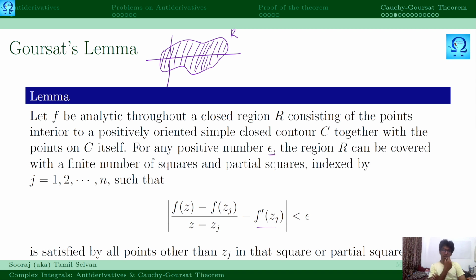That is what they are trying to convey. Differentiability exists, and if it satisfies this condition, it means you are fixing a point z0, and for each z in the particular square or partial square it has to hold, which means analyticity directly gives you the continuity on f prime.